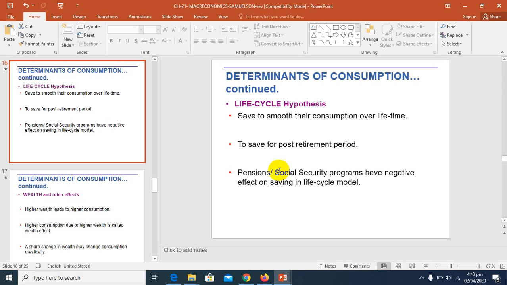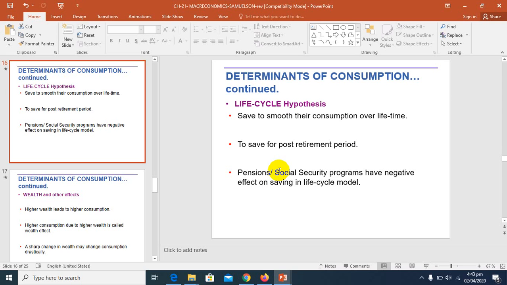Now we have moved towards the life cycle hypothesis. The life cycle hypothesis assumes that people save in order to smooth their consumption over their lifetime. What is the life cycle hypothesis? It assumes that people save in order to smooth their consumption over their lifetime.